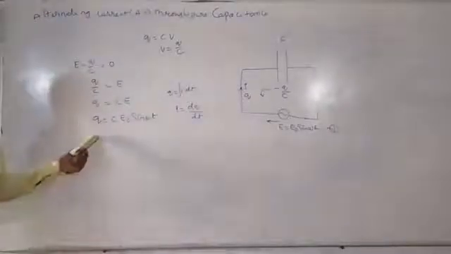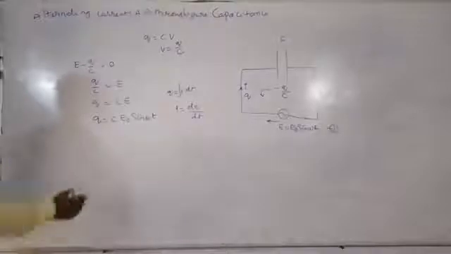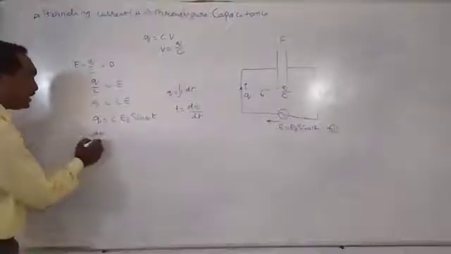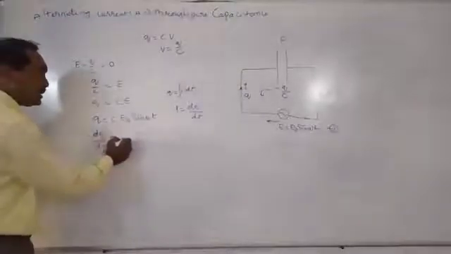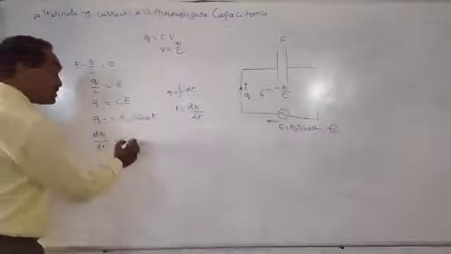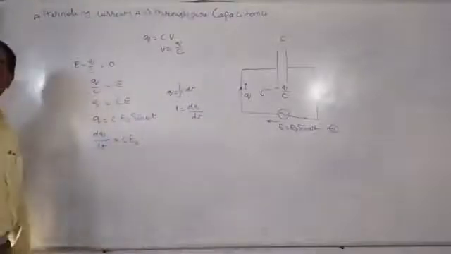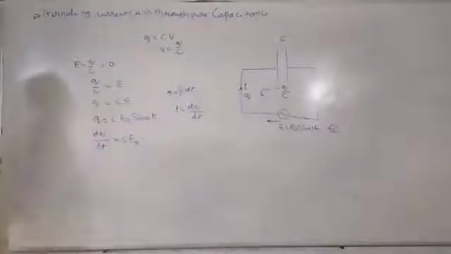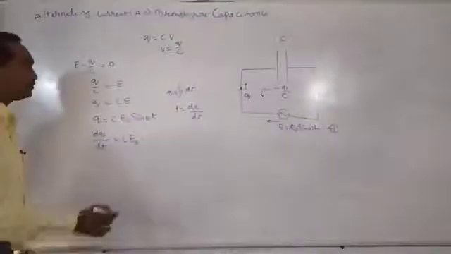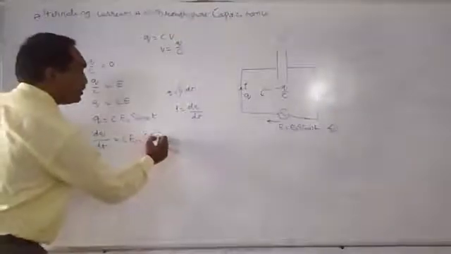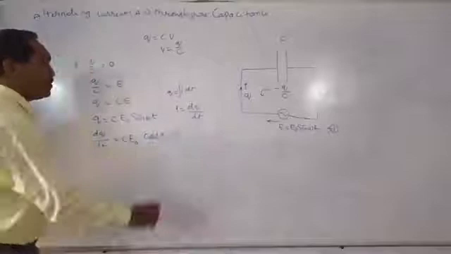When this equation is differentiated with respect to time, dq by dt is equal to C, which is constant, E naught is the maximum value, which is also constant, into the differentiation of sin omega t, which is cos omega t into omega.